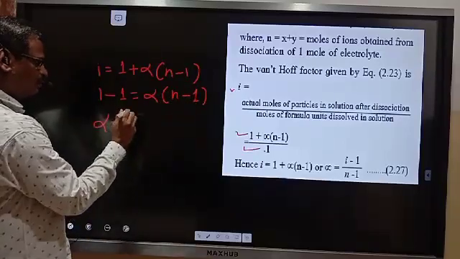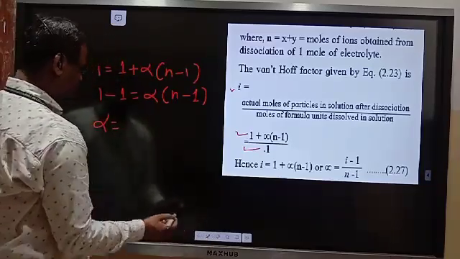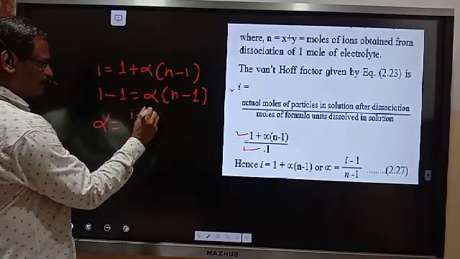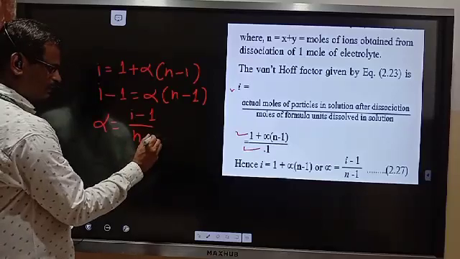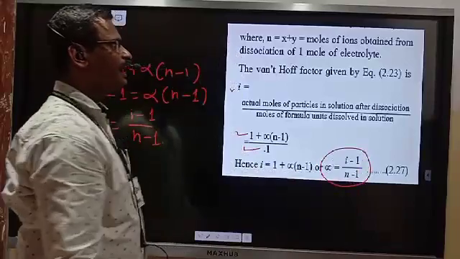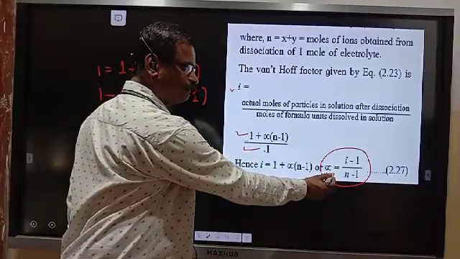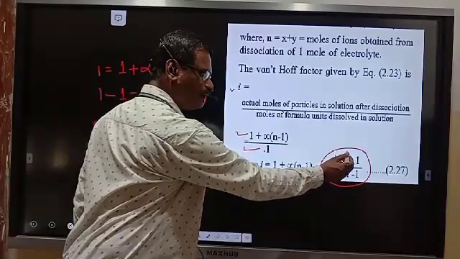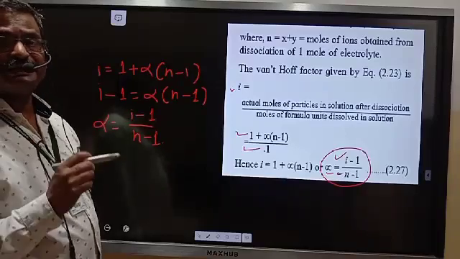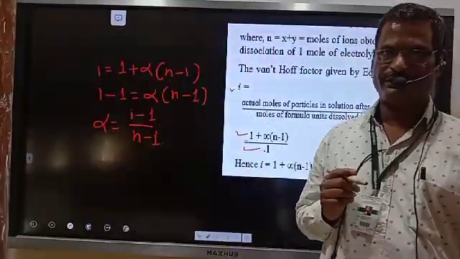Therefore, alpha will be equal to (i minus 1) divided by (n minus 1). This is the equation, the relationship between degree of dissociation alpha, Van 't Hoff factor i, and the number of moles of ions produced from a weak electrolyte.